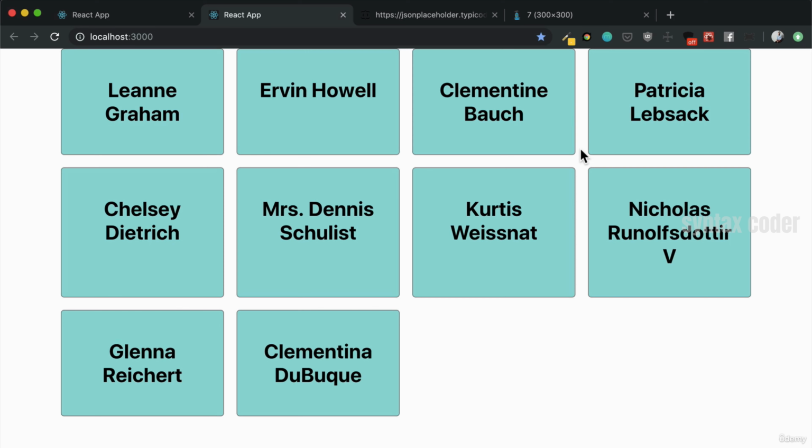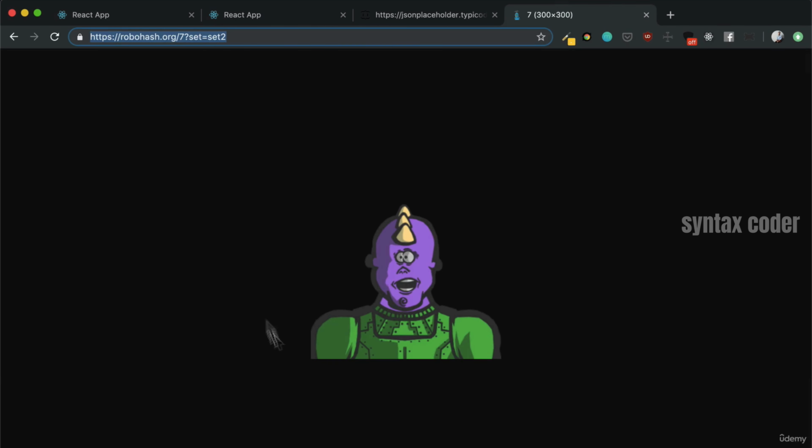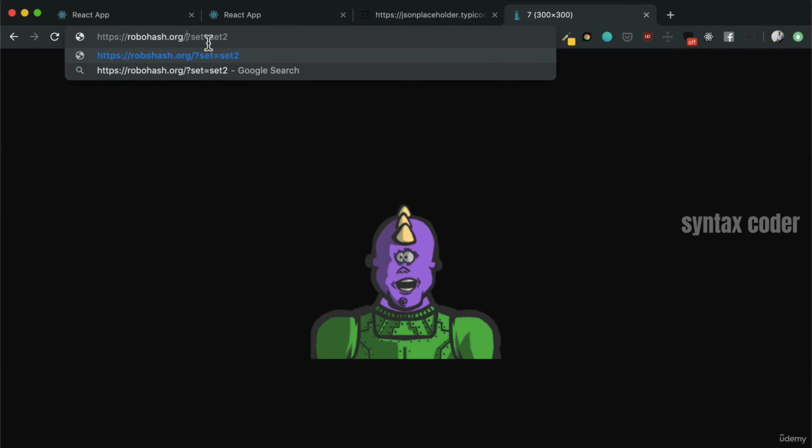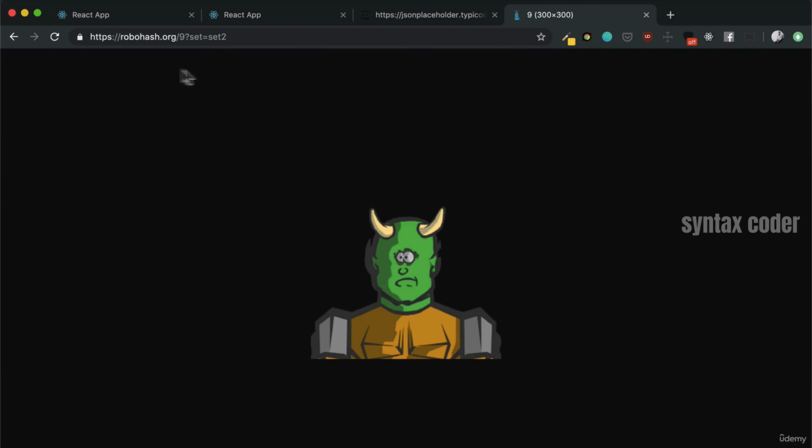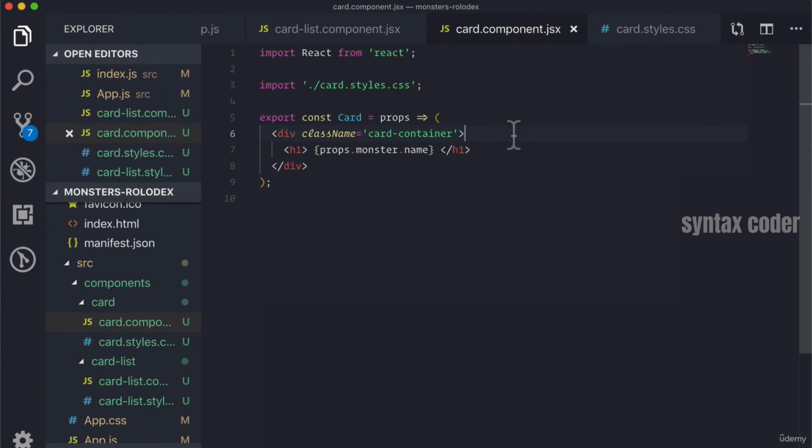Now, where do we get the image? The image I actually get from this website called RoboHash. And from RoboHash, it's very easy to get unique images of these funky looking monsters just based on a changing number that you pass to the URL, which is really great for our purposes.